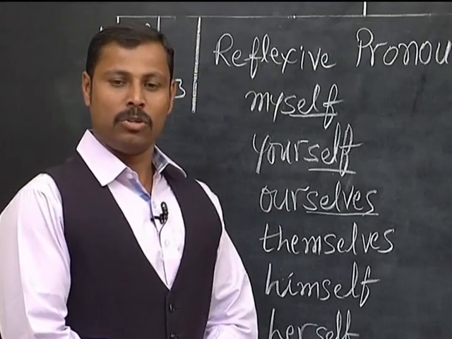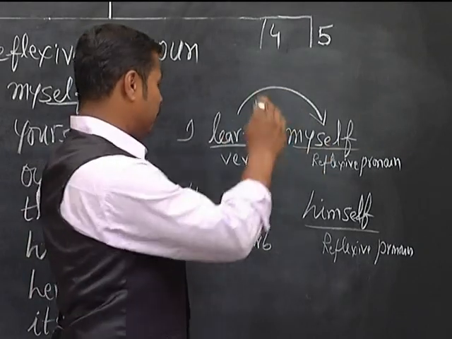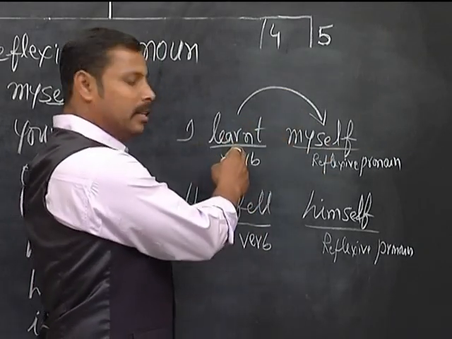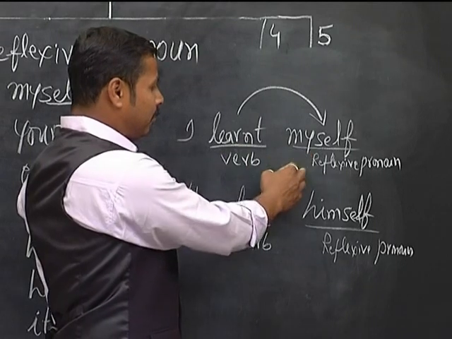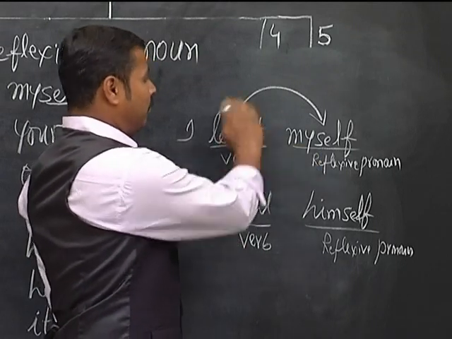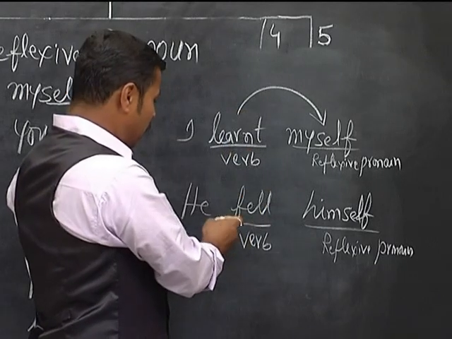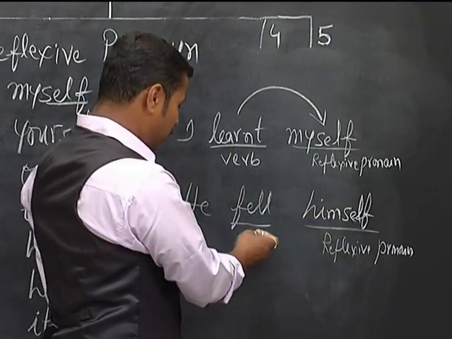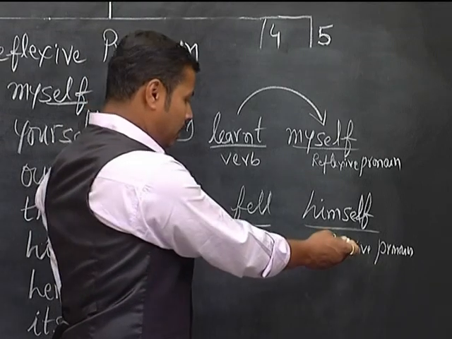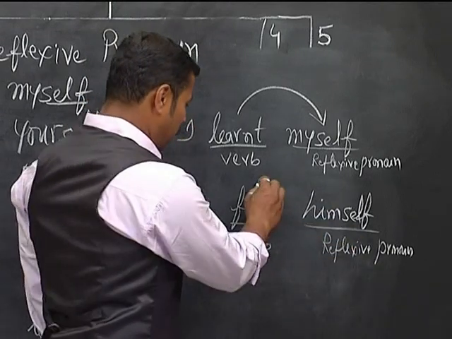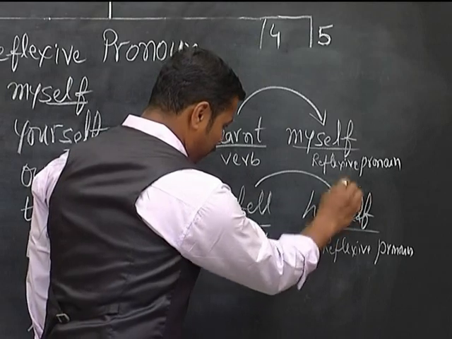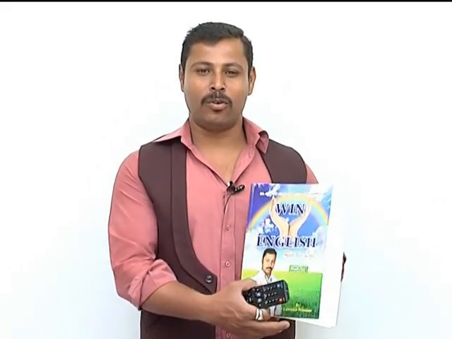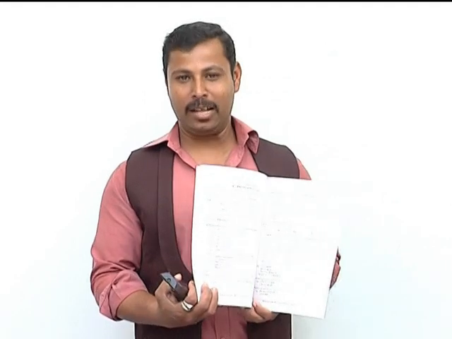Reflexive pronouns are usually used after the verb. I learnt myself. Learnt is a verb. Myself is a reflexive pronoun. It is used after the verb. One more example: he fell himself. Fell is a verb. Himself is a reflexive pronoun. Here also the reflexive pronoun is used after the verb. Write all the reflexive pronouns now itself in your notebook. Looking into the book, learn spellings and pronunciation. Learn now itself. For that, pause your TV.